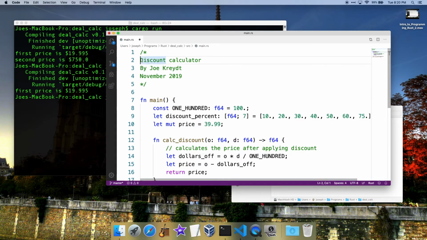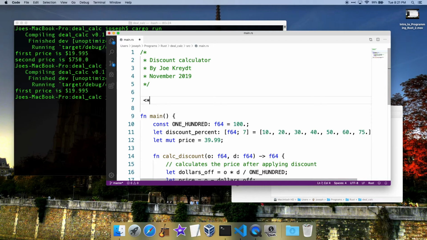Ta-da. And there's some cool things I've seen people do with comments. This was a cool one I saw the other day just in some code I was working on actually. You line up the asterisks. And then you just, yeah, I don't know, I thought that looked cool. So, but yeah, so those are comments. And then I think in Rust, can we do, no, that's not a comment in Rust.